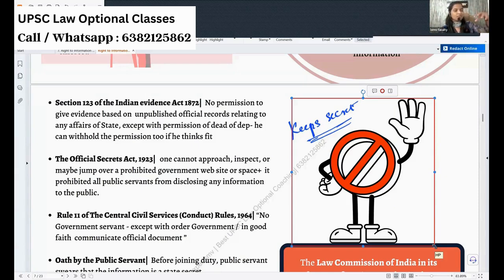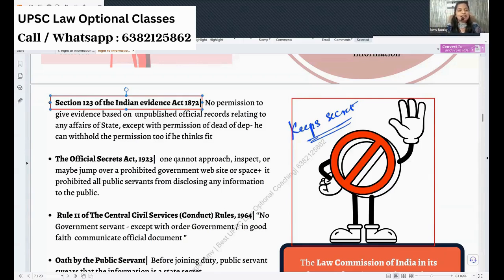So in 1990, people wanted certain information, but these acts stood in the way and said, no, we can't give you information. The important section against the Right to Information Act is especially section 123 of the Indian Evidence Act. It is also retained now in today's BSA.